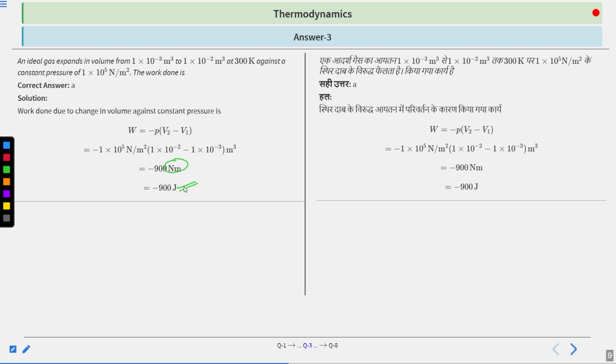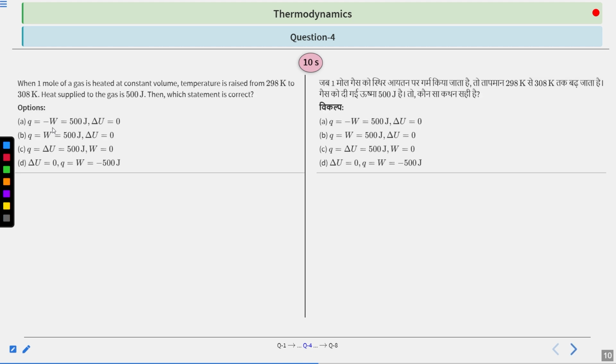This is a simple question to solve, but the only thing to notice is that the work is done against a constant pressure, so it is irreversible work done. Clear? Now moving on to the next question.